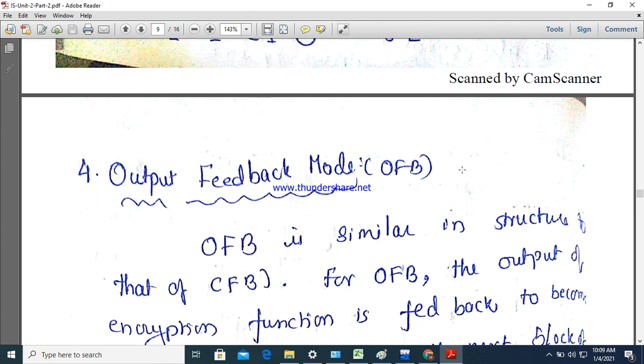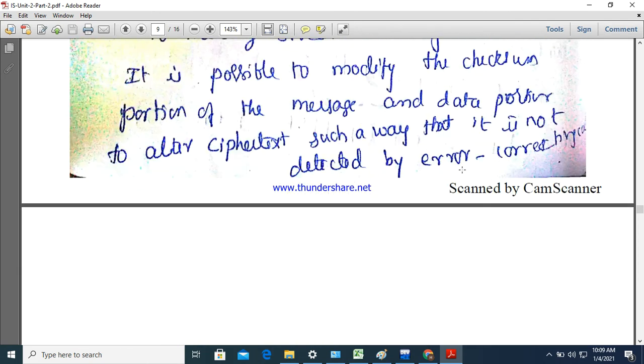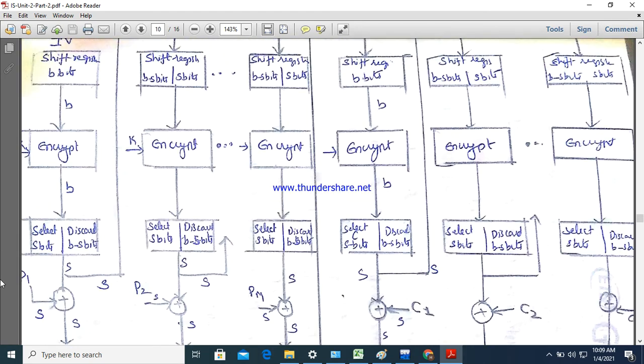And then the next one is output feedback mode. In cipher feedback mode, the cipher block or whatever cipher character is generated is given as the input to the next level. Here, coming to the output feedback mode, the difference is we are going to consider this output, the S bits whatever we have taken as the output, not the ciphertext. This output will be given as the input to the next level.